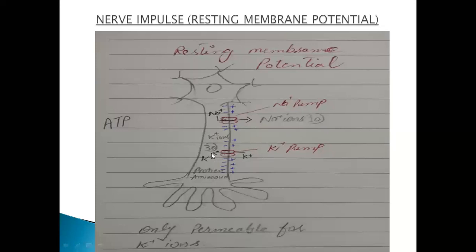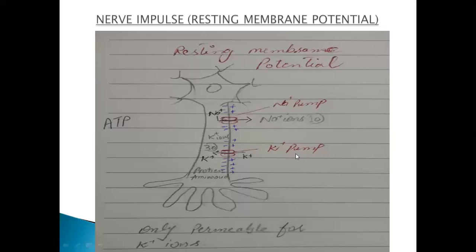Likewise, potassium are higher inside, less outside, so they are moving from outside to inside. This is the first thing that you need to notice for the resting membrane potential. First condition was about the sodium and potassium pump, right?